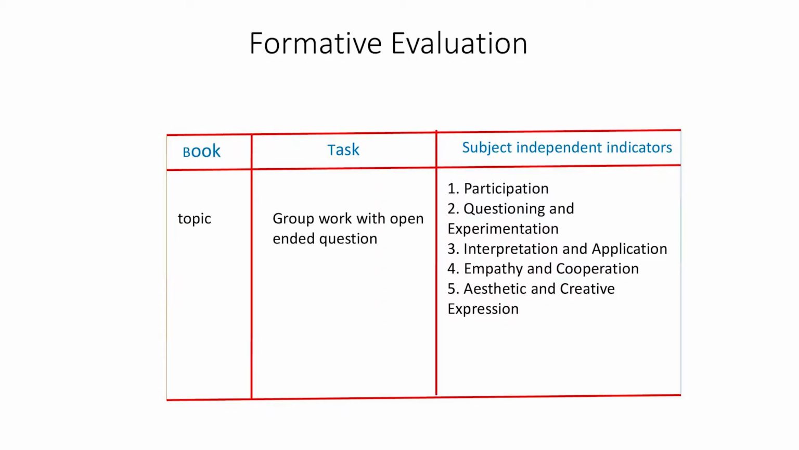In the formative evaluation, we use 3 columns. First column stands for topic in the book. Second column, task framing. Third column, evaluation indicators. Here we use the evaluation indicators.